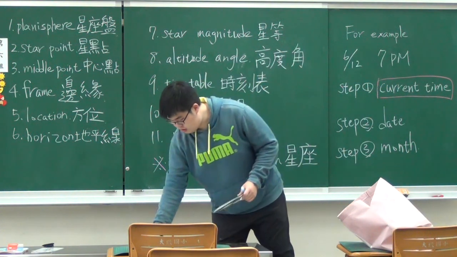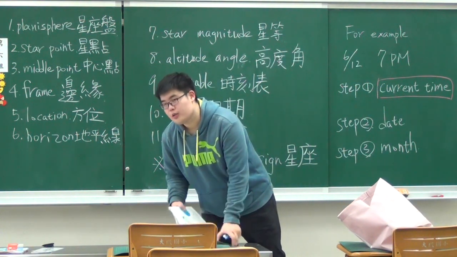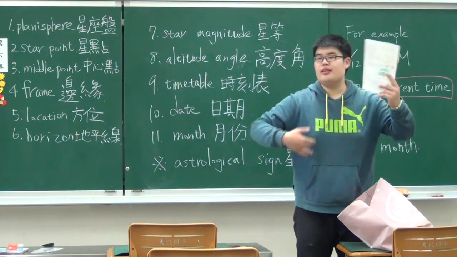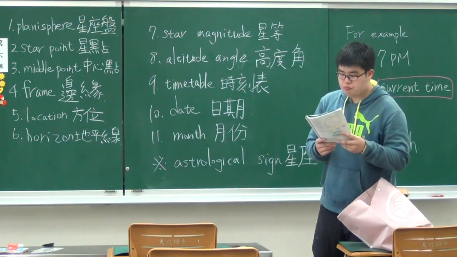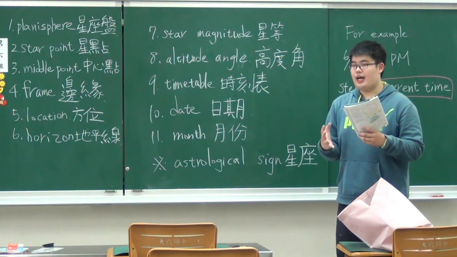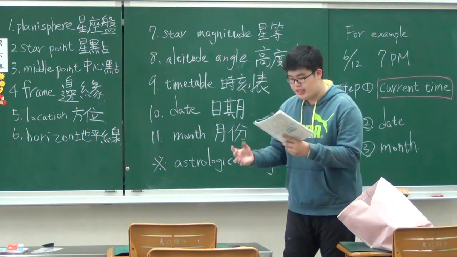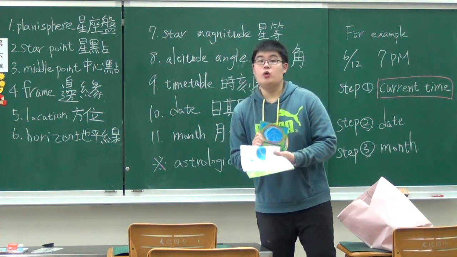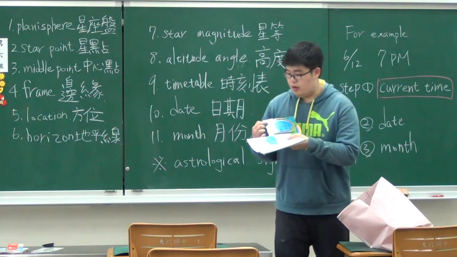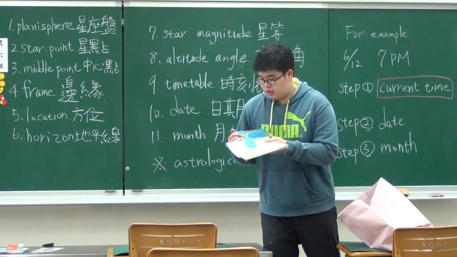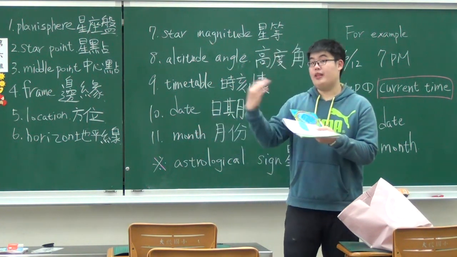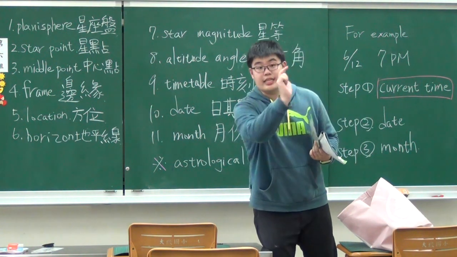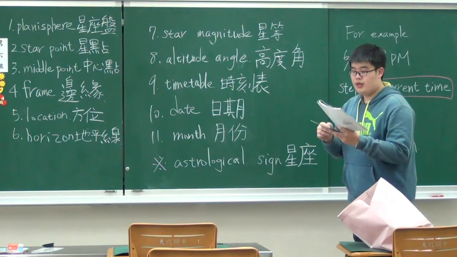Understand? So now I'm going to ask you some questions. Please think about the first question: what kind of location is on the planisphere? If the star is now right on the left side of the planisphere, which means it is in the southwest, yeah, that's exactly the answer.